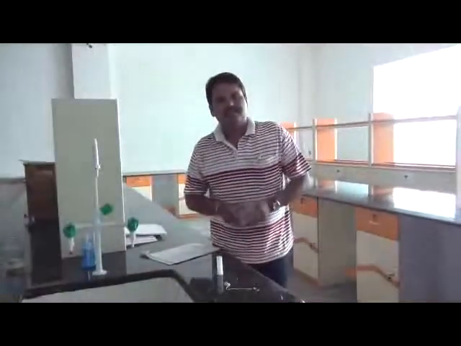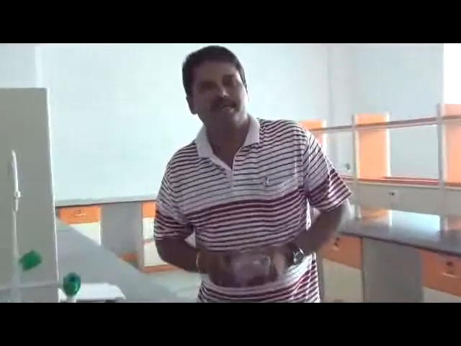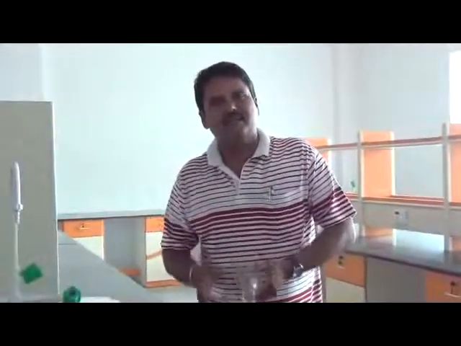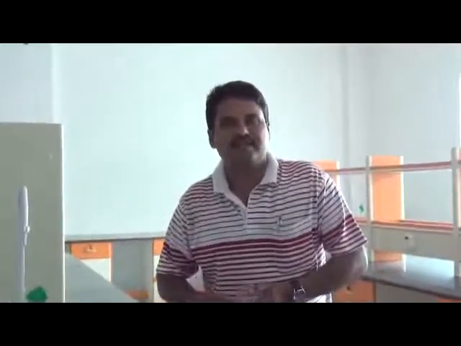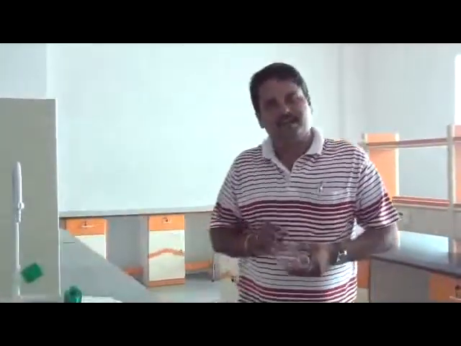Can anyone tell me which factor is responsible? Because the light goes off. And you are right. The factor which is responsible out of these three factors is oxygen. Now this experiment tells you that without oxygen, combustion will never take place. For combustion, oxygen is very, very important.